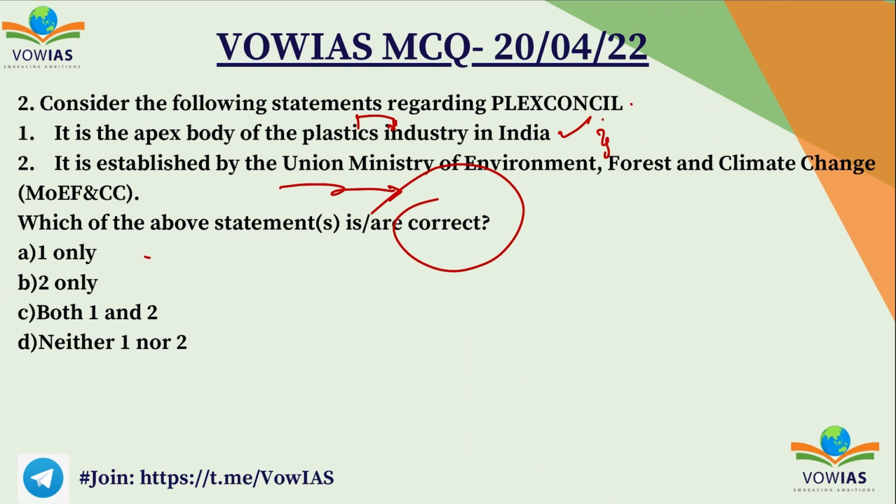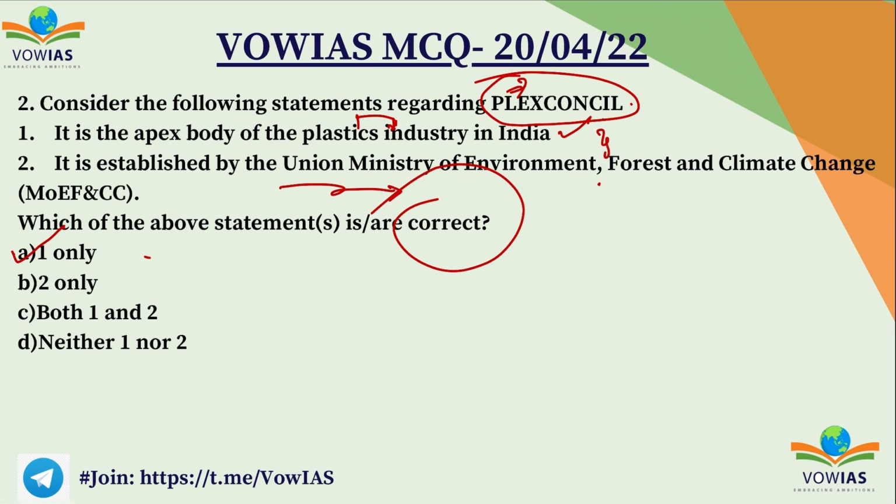If we see this word Plex Council, it appears like a council of people from plastic industry. So going by that logic, we can think that the first statement is right and second statement is wrong. And even the correct answer is A1 only, which says that first statement is right and second statement is wrong. So these are the kind of logics that we have to use even in the exam, right?